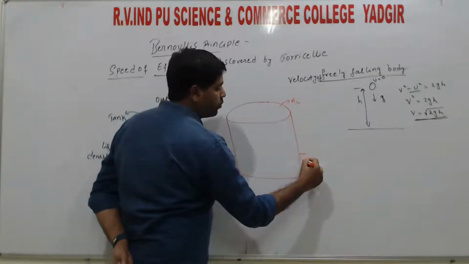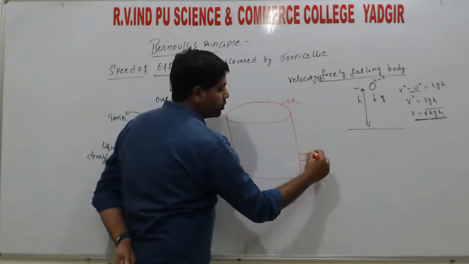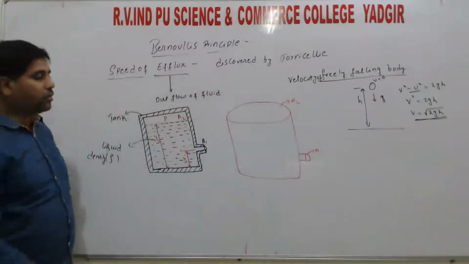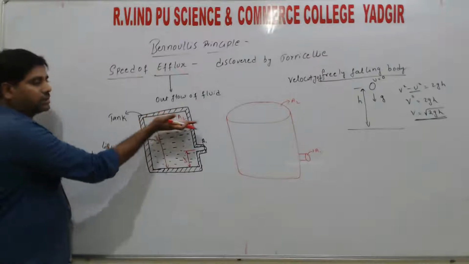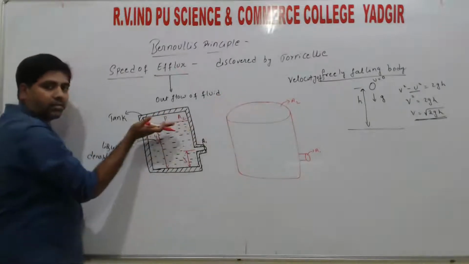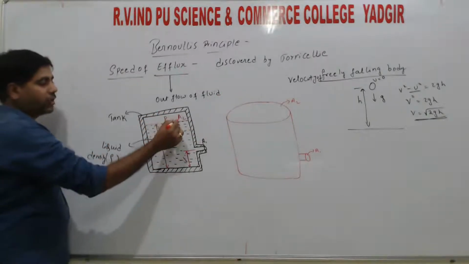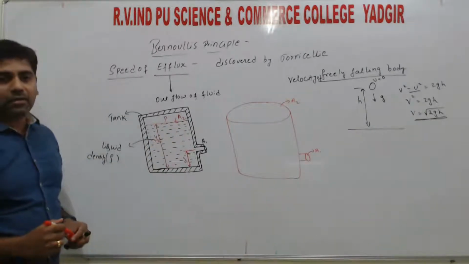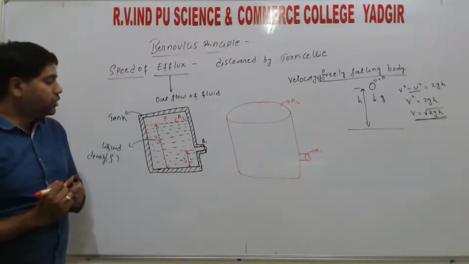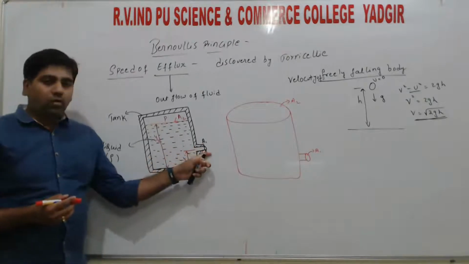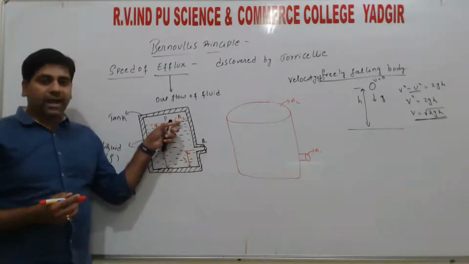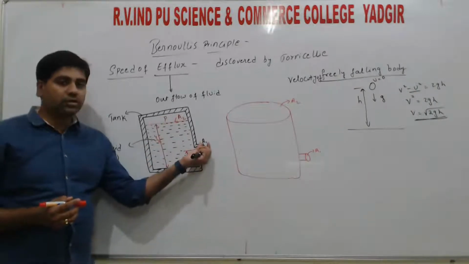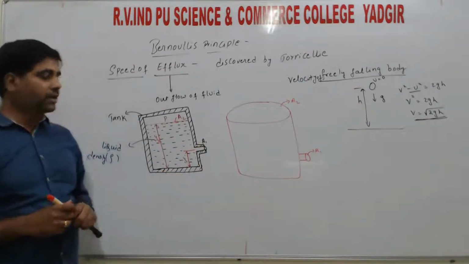So this gives the area of cross section A2. Somewhere there is a small hole, which is also circular in shape, and its area of cross section is A1. Since this is two dimensional, the circular area appears like a straight line. A2 is the area of cross section of the tank. So there are two areas of cross section: the hole, A1, and the tank, A2.